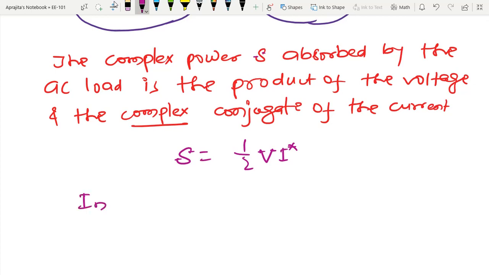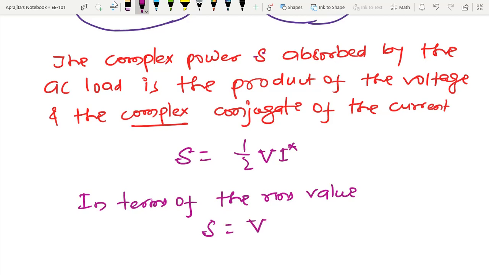In terms of the RMS value, I can again define S as V RMS times the complex conjugate, represented by a star, of I RMS.